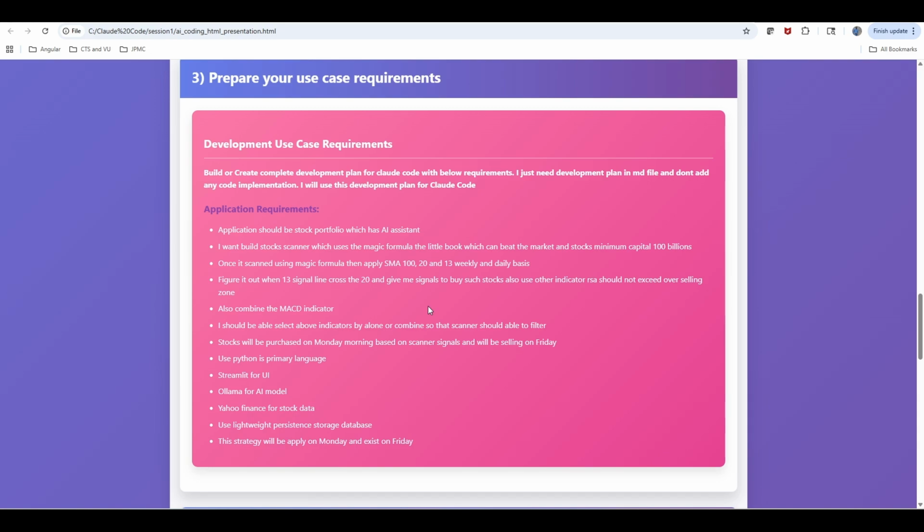Here I'm more interested in stock-related data, because a lot of stock data is already available as part of open source libraries, which makes very good examples: you can render that data and play with it. That's why I'm choosing stock data for this use case. So here I'm taking the specific use case of building a stock portfolio using the magic formula.